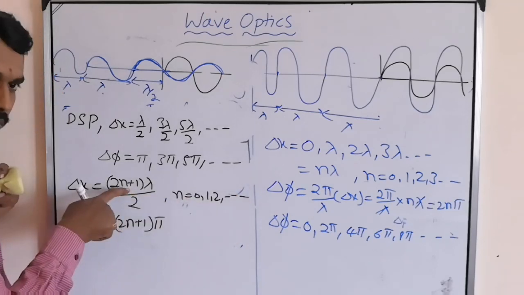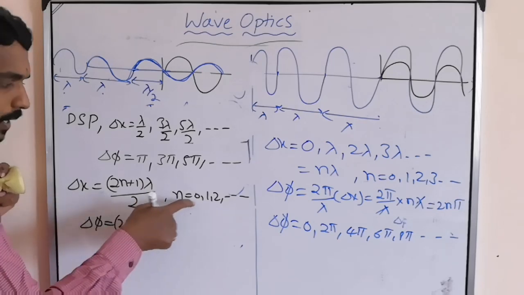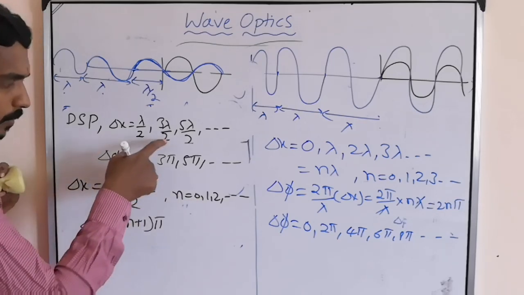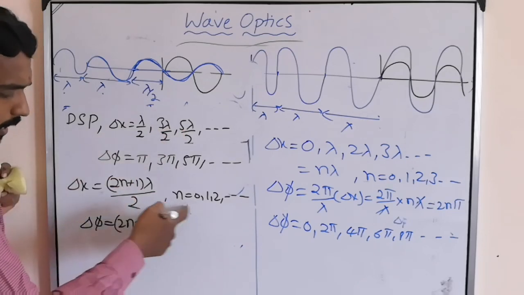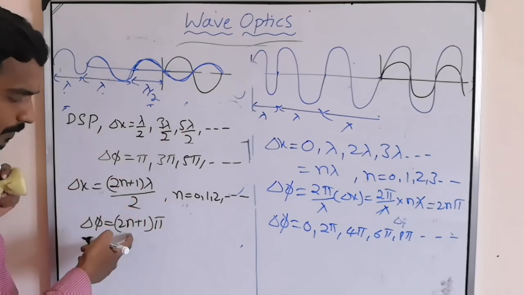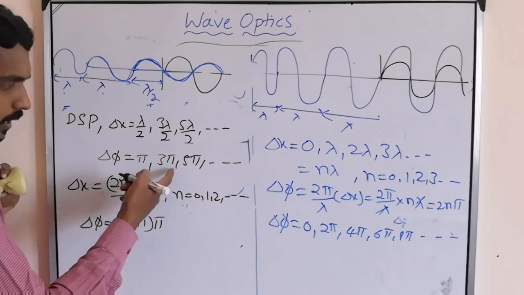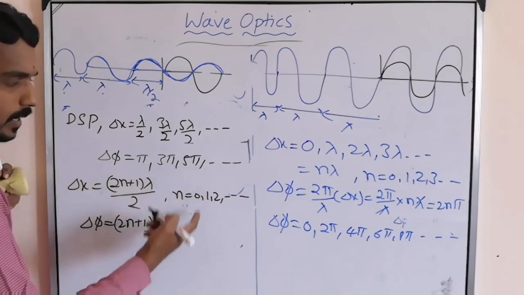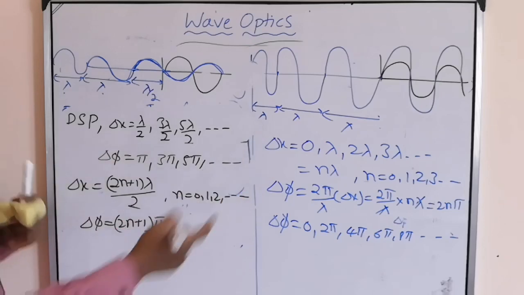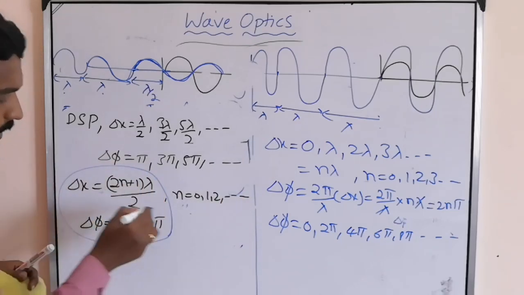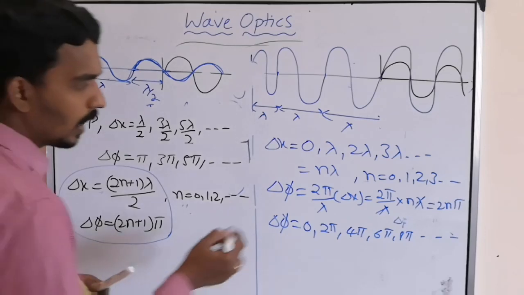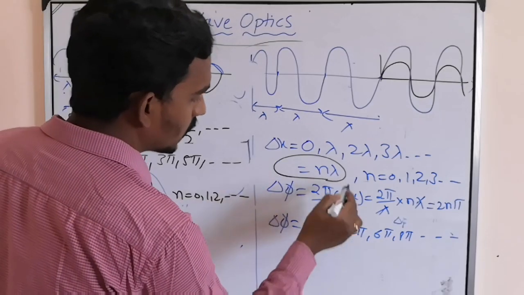If n is 0 you substitute lambda by 2. If n is 1 you substitute 3 lambda by 2. n is 2, you substitute 5 lambda by 2. Or for the phase, n 0 gives pi, n 1 gives 3 pi, n 2 gives 5 pi, n 3 gives 7 pi, so on. So finally this is the condition for destructive superposition